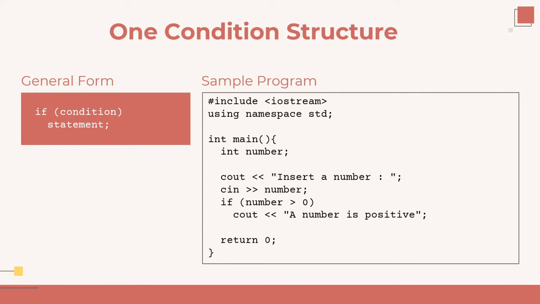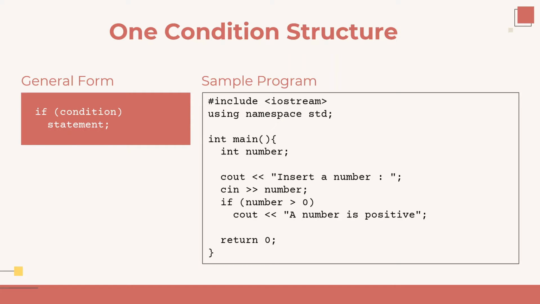The general form of this structure is if, condition, and then a statement. The condition is an expression that is evaluated, and if the condition is true, the statement will be executed, but if the condition is false, the statement will be ignored and the program will execute the next instruction. On the right side is a sample program using the one condition structure.